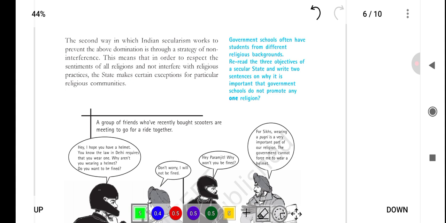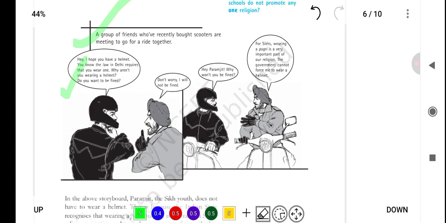A group of friends who recently bought scooters are meeting to go for a ride together. Hey, I hope you have a helmet. You know, the law in Delhi requires that you wear one. Why aren't you wearing a helmet? Do you want to be fined? Then the friend said, "Don't worry, I will not be fined." So then the first friend asked him, "Hey Paramjeet, why won't you be fined?" So he said, "For Sikhs, wearing a pagdi is a very important part of our religion. The government cannot force me to wear a helmet."